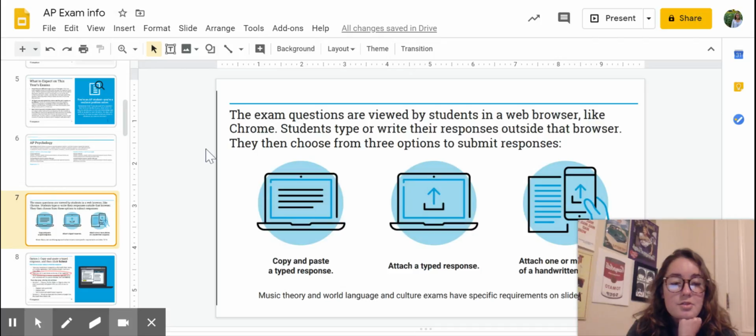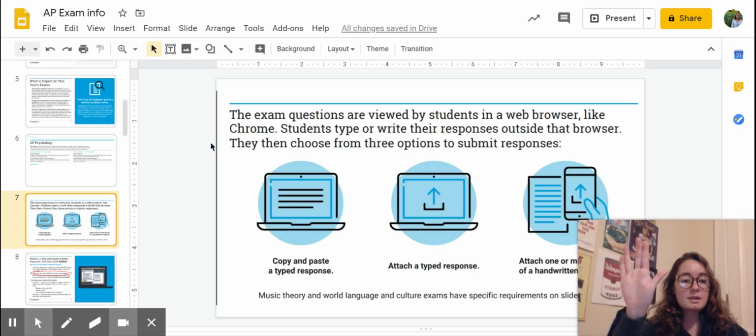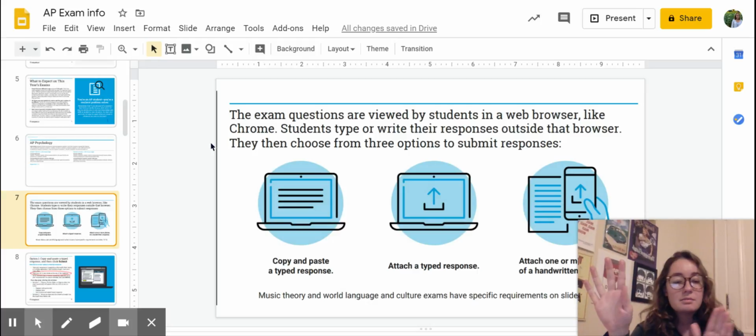Next, there are 3 ways in which you can submit your responses. You're going to have the prompt up in one window, and then you're going to have another window with a document open. We encourage you doing it on the computer.